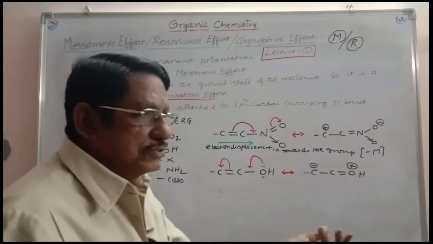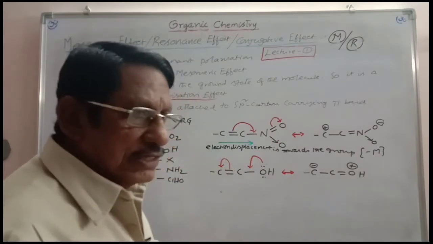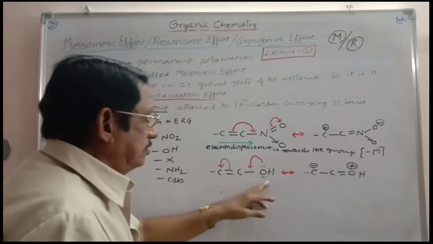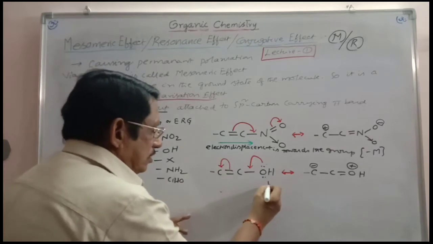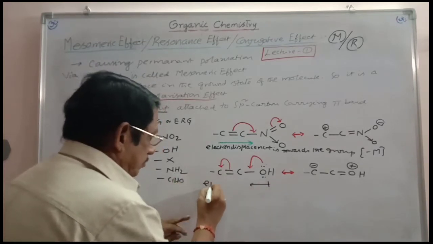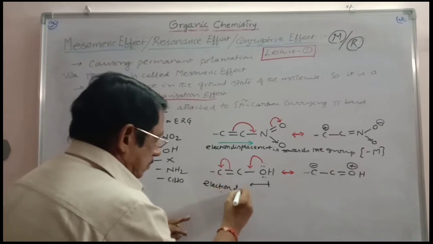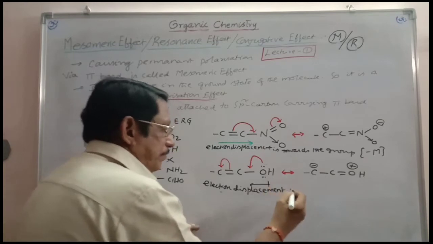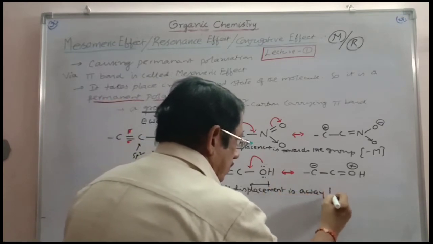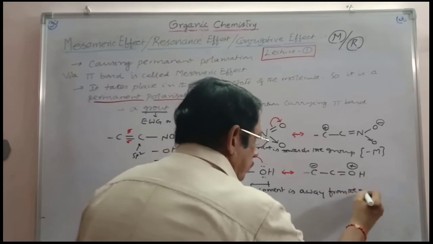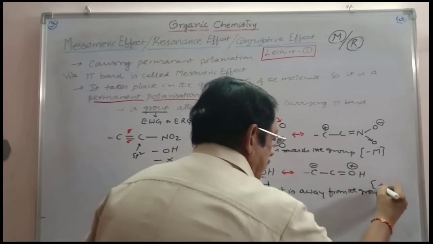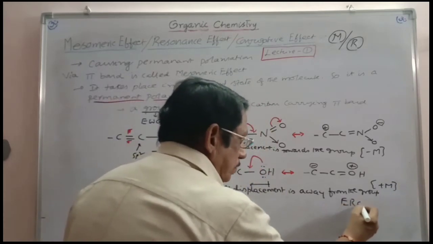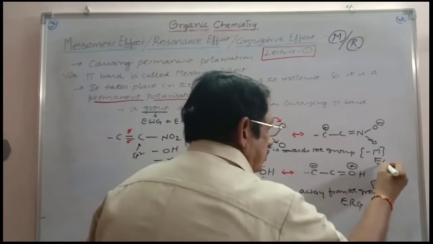All the electron withdrawing groups will have a minus effect. All the electron releasing groups will have a positive effect. And this is through the mesomeric effect. And here the electron displacement is not towards the group, it is away from the group, like this. So the electron displacement is away from the group. That is why it is plus M. Plus M means electron releasing group, minus M means electron withdrawing group.